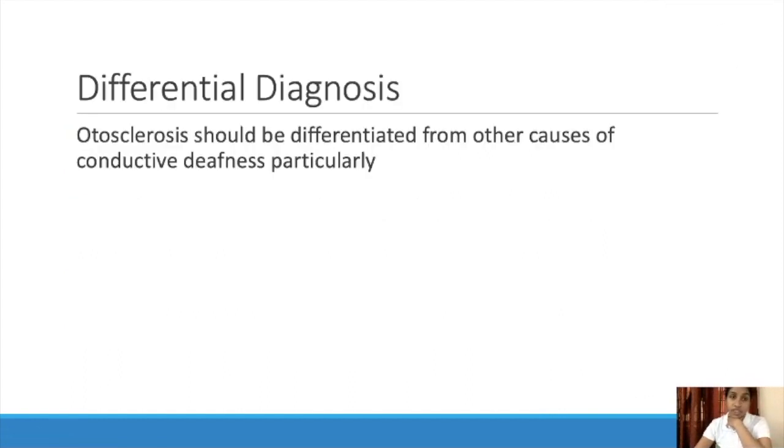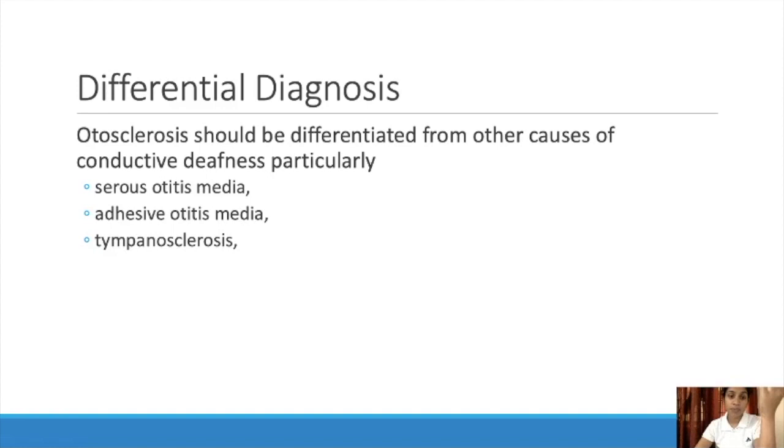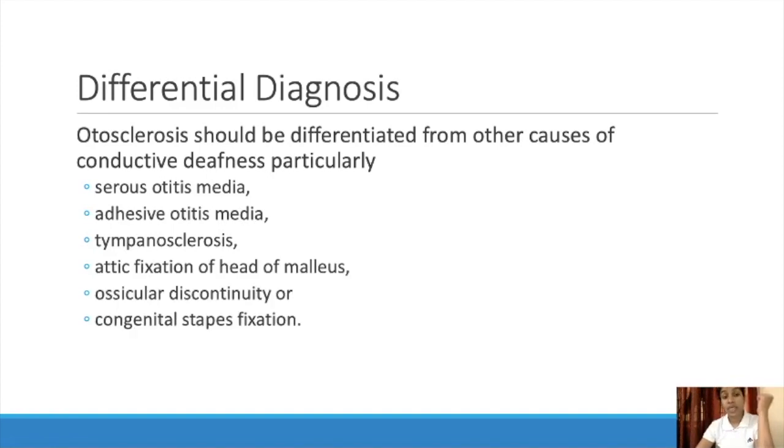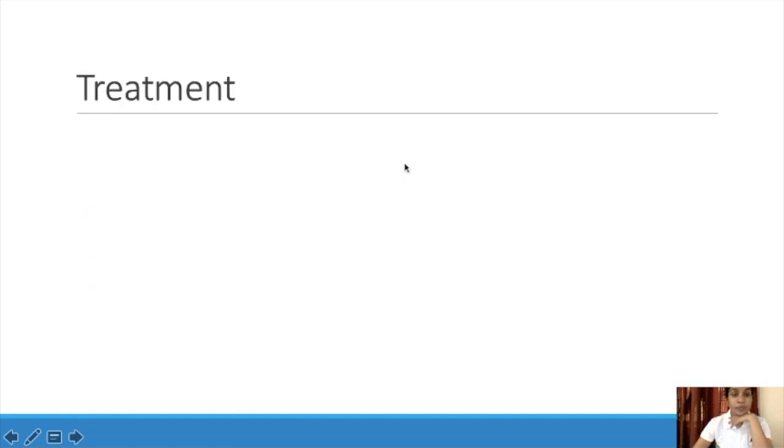Next comes differential diagnosis, because here deafness is the symptom, right? So otosclerosis should be differentiated from other causes of conductive deafness, particularly serous otitis media, adhesive otitis media, tympanosclerosis, fixation of the head of the malleus, ossicular discontinuity, or congenital stapes fixation. So from all these conditions, we have to differentiate otosclerosis.